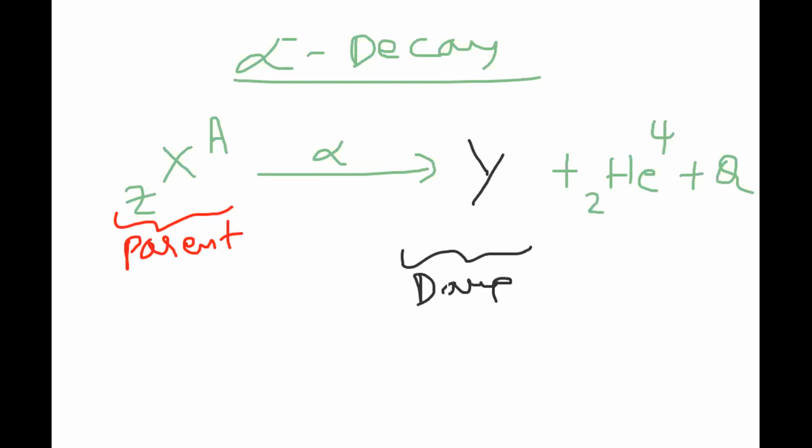Now we have to balance the equation. Here the mass number is A, here the mass number is 4.